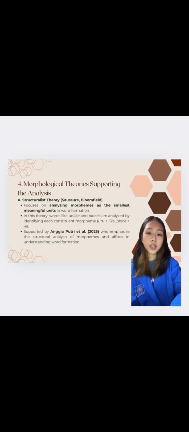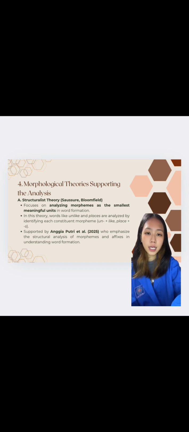For the next slide, it's morphological theories supporting the analysis. A. Structuralist theory or Saussure-Bloomfield. Number 1. Focuses on analyzing morphemes as the smallest meaningful units in word formation.